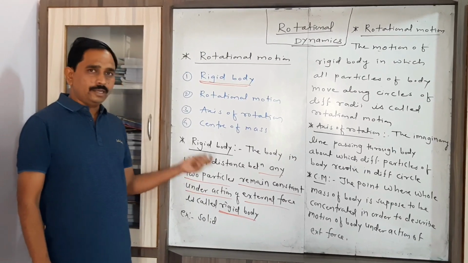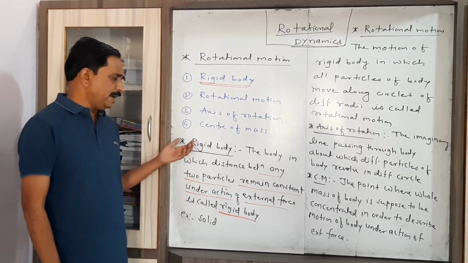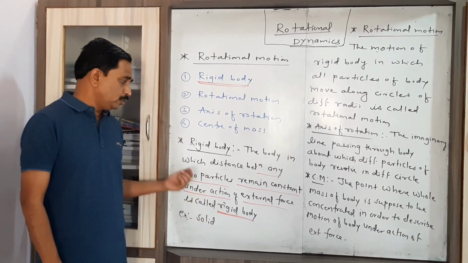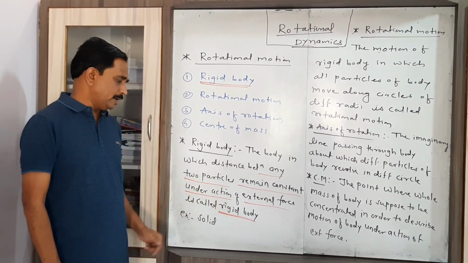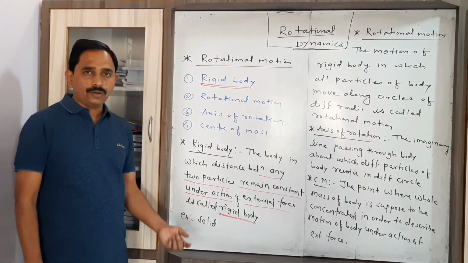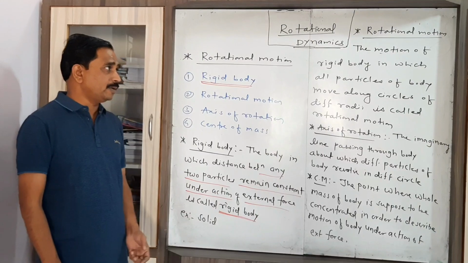That is the body in which the distance between any two particles remains constant, doesn't change, though we apply a force on it. That body is called a rigid body. An example of a rigid body is the solid body.